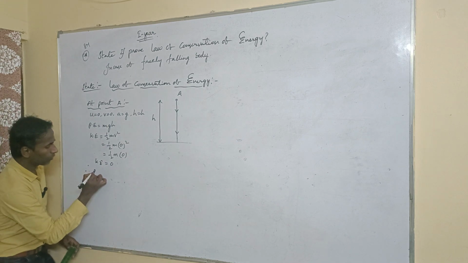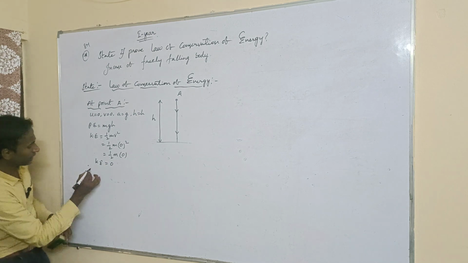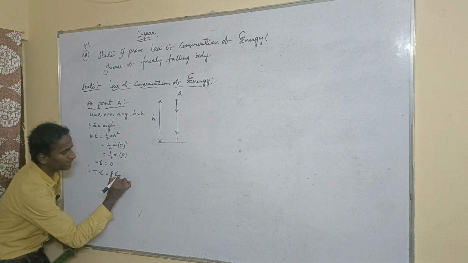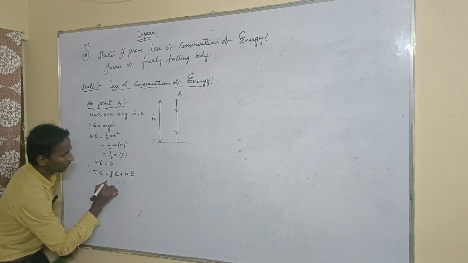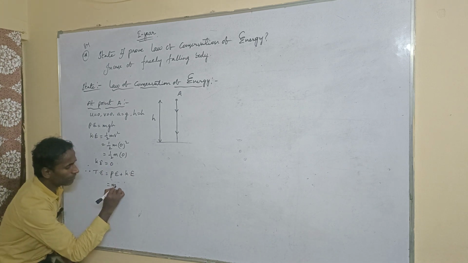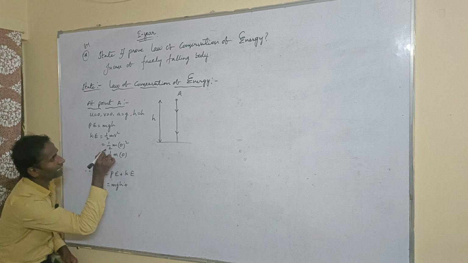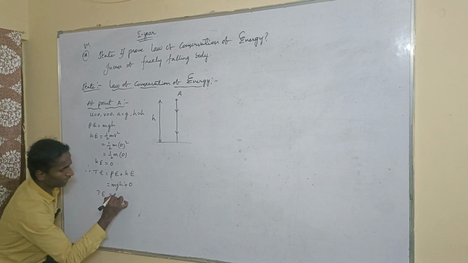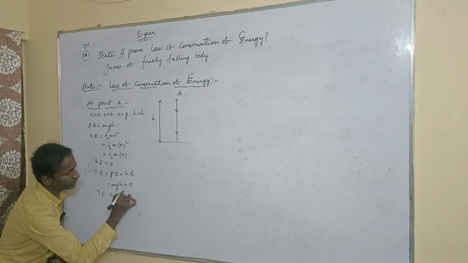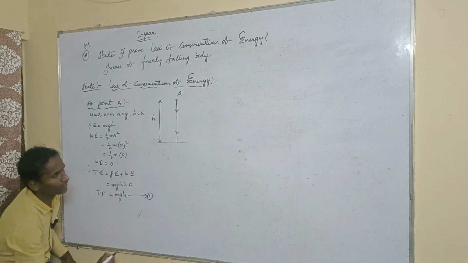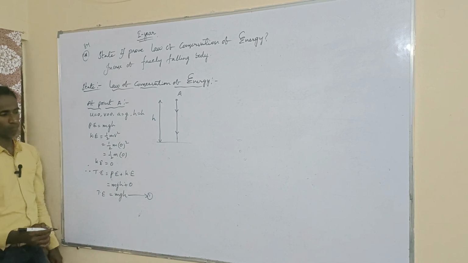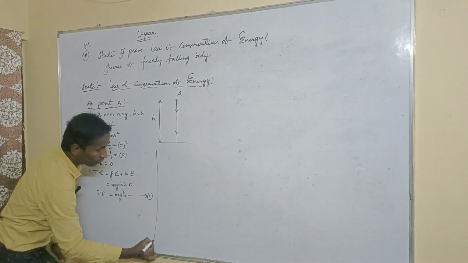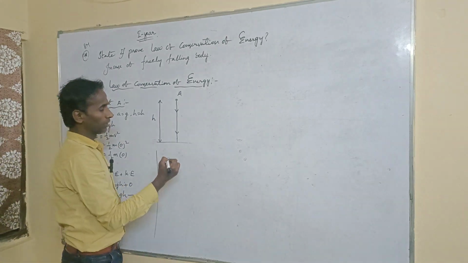Therefore, now we are going to find the total energy. Total energy is potential energy plus kinetic energy. The potential energy value is mgh plus the kinetic energy value, which is 0. So total energy is mgh. Finally, we got one equation, sir. This is equation 1. I think everyone understood, sir. Okay? Carefully you have to do this equation.